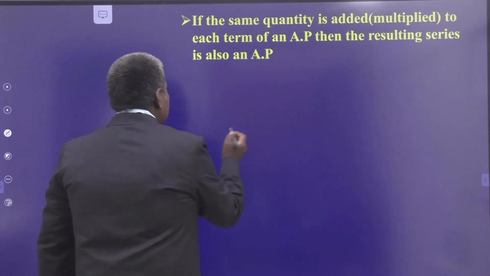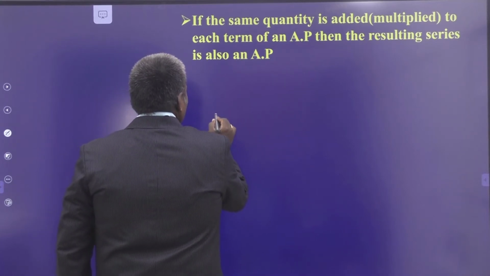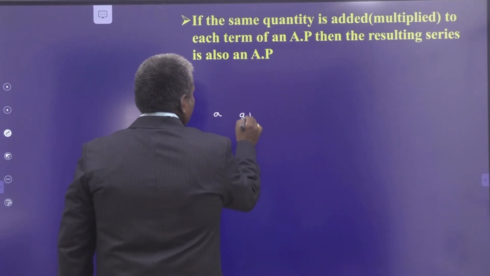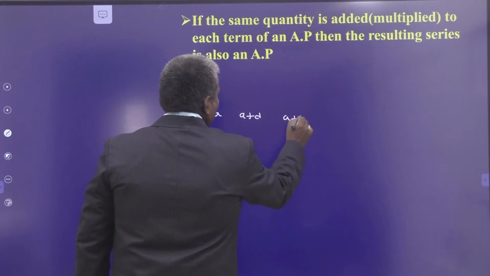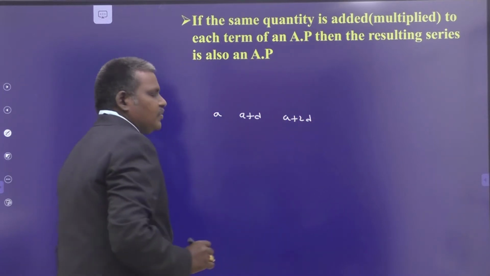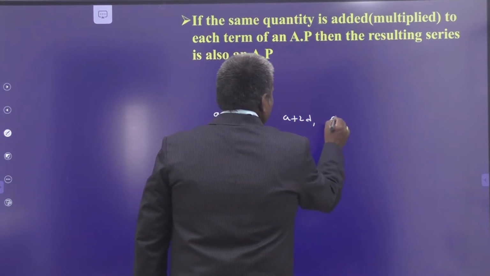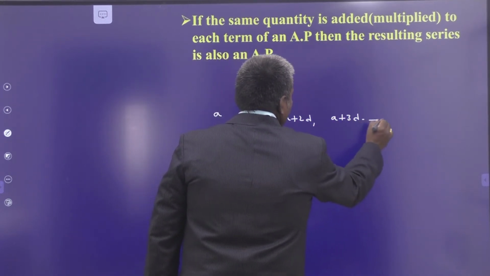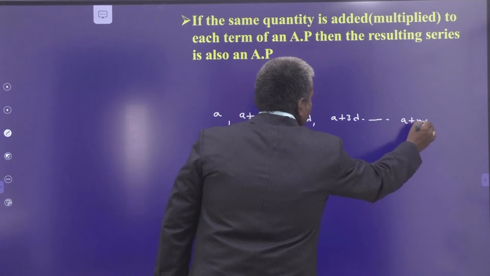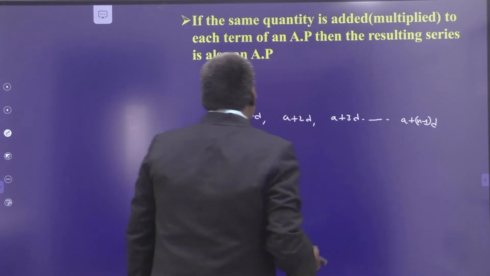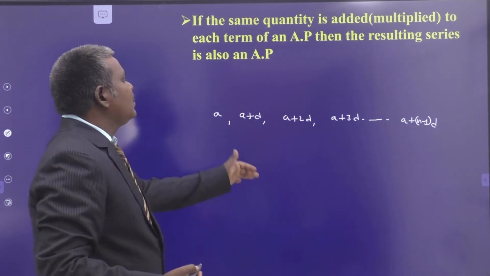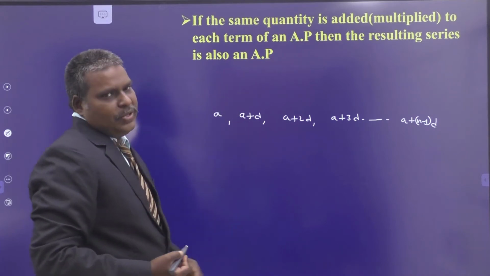For example, consider an arithmetic progression, that is a plus d, a plus 2d. These are the terms: a plus d, a plus 2d, a plus 3d and so on up to a plus (n minus 1) into d.